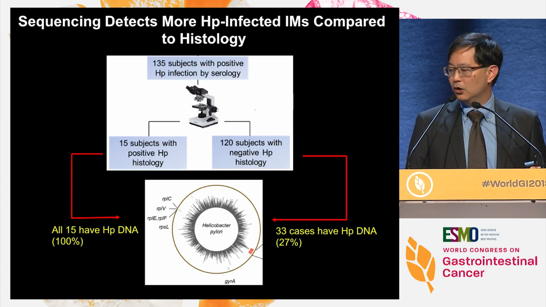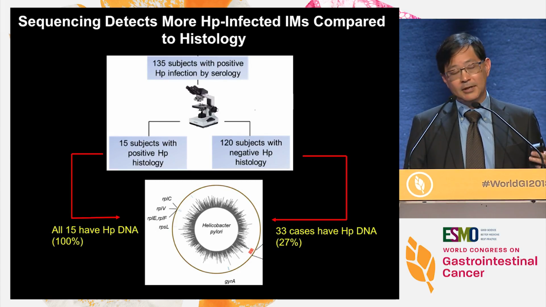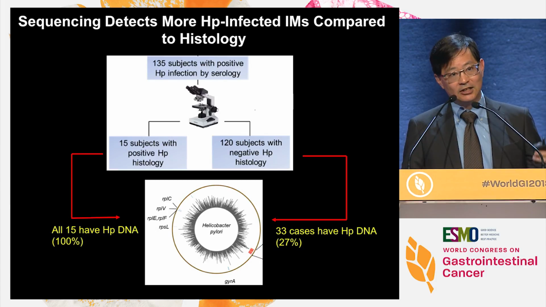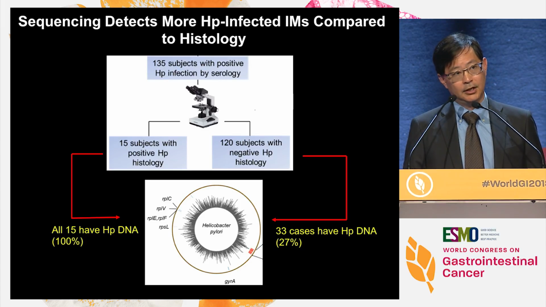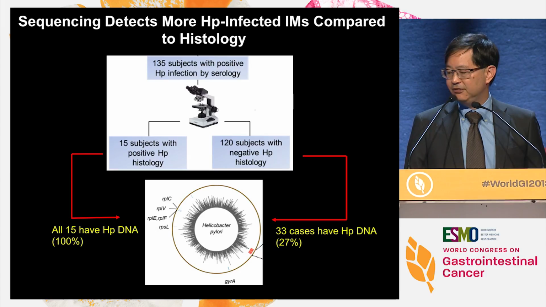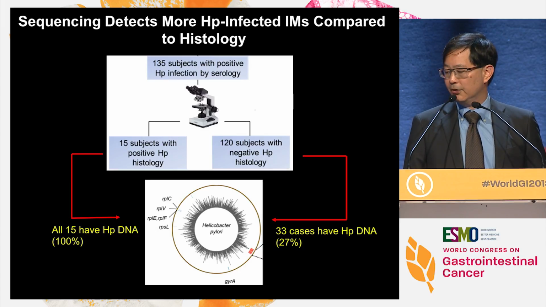So in our cohort, we had about 135 subjects that had a positive Helicobacter infection by serology, suggesting that at some point in their life, they had encountered Helicobacter pylori, but that doesn't tell you if that patient has active infection or not. So in order to assess if they have active infection, all of these biopsies were reviewed by a histopathologist, and 15 cases of them had positive Helicobacter pylori, and these were subsequently subjected to antibiotic eradication.